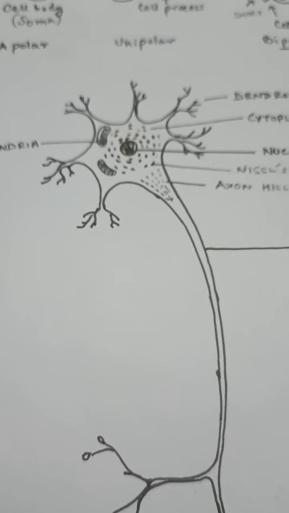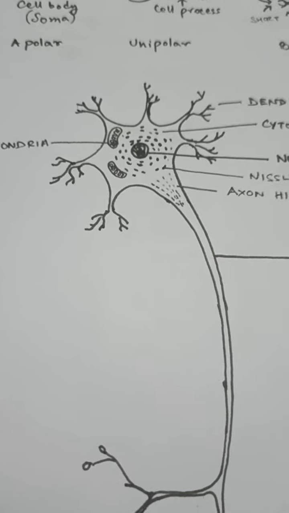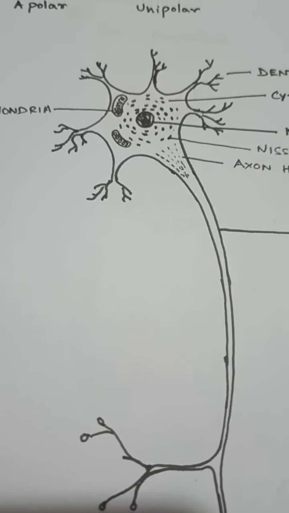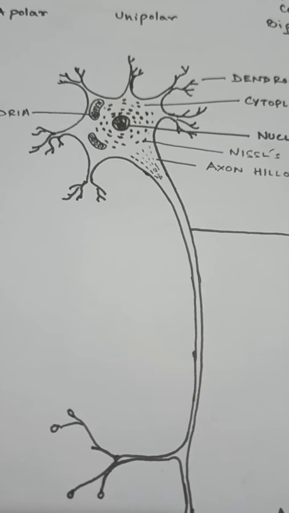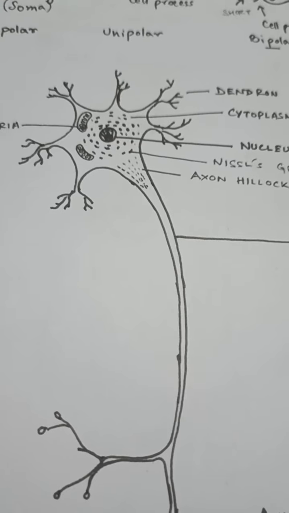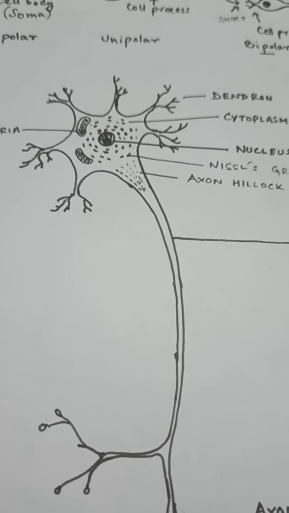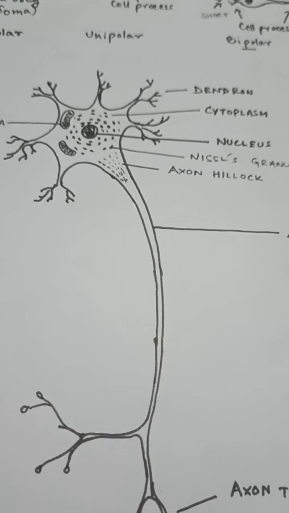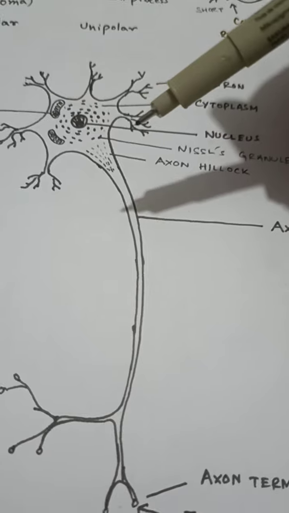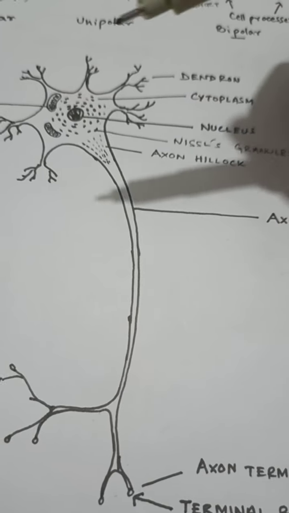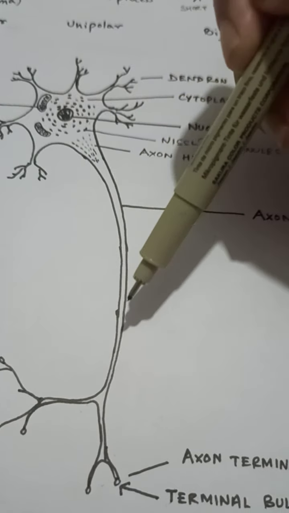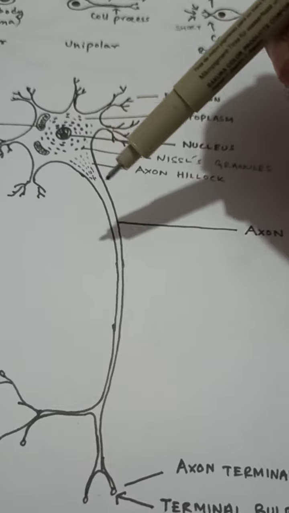That will be elaborated on while discussing the chapter of chemical control and coordination, where we will learn about the signal transduction process, how a cell receives the signal and then transmits it further. But here the most important process that we will be discussing is the transmission of signal via the entire axon, and that happens